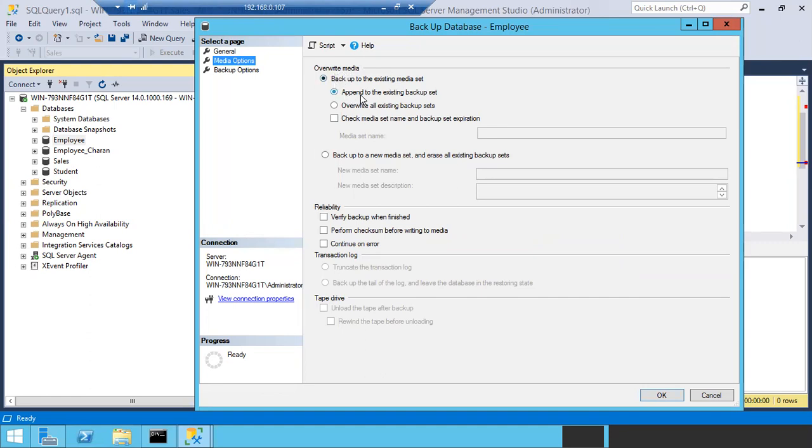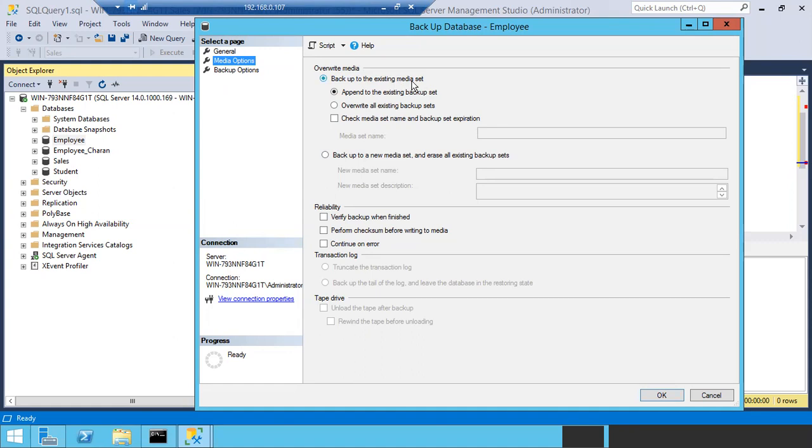Again you have two options: append to the existing backup set, or overwrite all the existing backup sets. We have one more option, backup to the new media set. So for overwrite media we have two options: one is backup to the existing media set, the second is backup to the new media set. By default, backup to the existing media set will be selected.